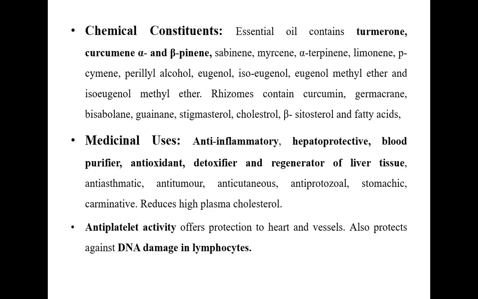While we are talking about detoxification, the liver in our system is a very good agent for the detoxification mechanism. If you take care of the liver, you can take care of the detoxification mechanism. Roughly people used to say, if your liver is very good, even if you take poison accidentally, the liver won't consider this chemical to work, it will nullify the activity of the poison. Turmeric also reduces high plasma cholesterol levels. It has antiplatelet activity for the protection of heart vessels. It also protects against DNA damage in lymphocytes.